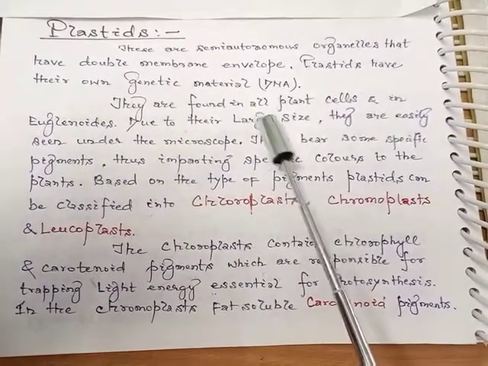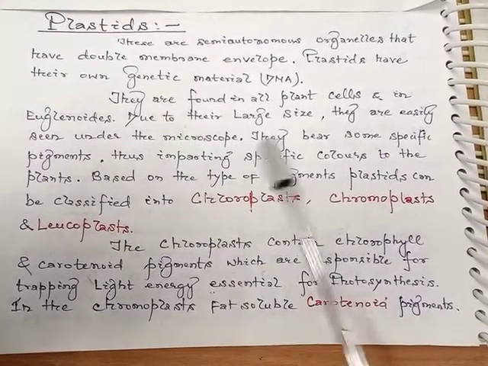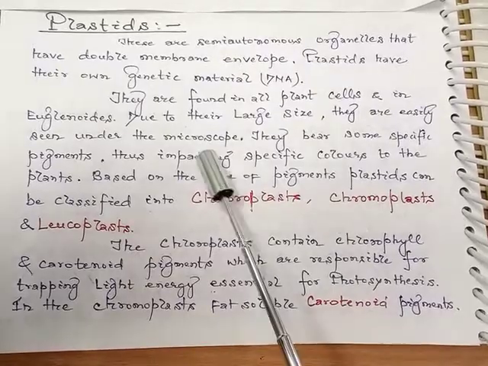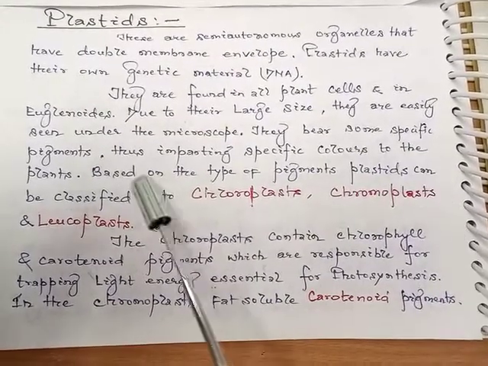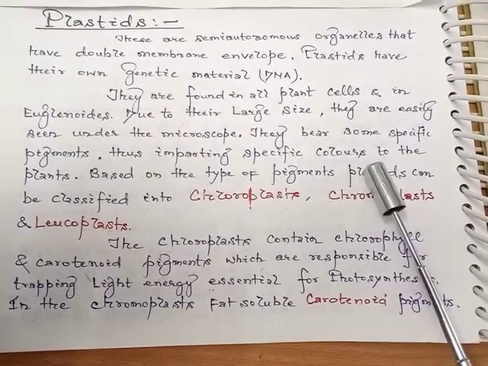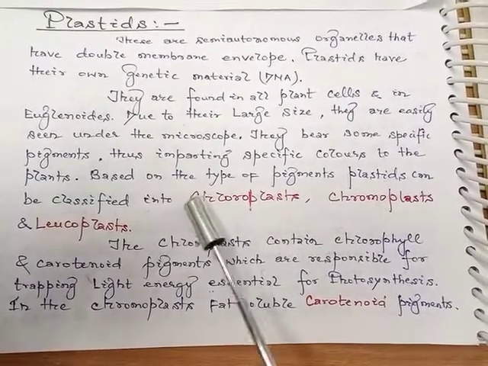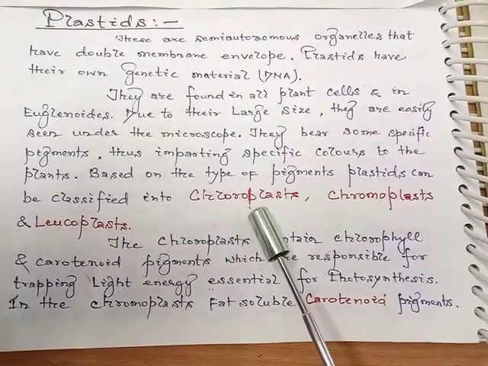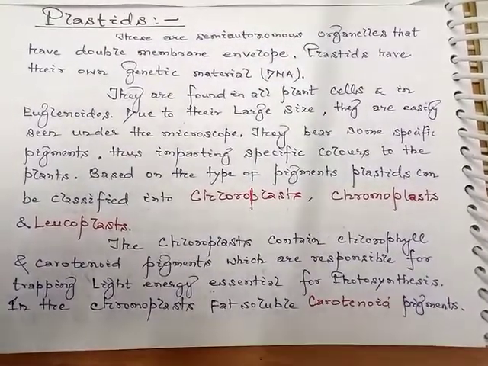They are found in all plant cells and in euglenoids. Due to their large size, they are easily seen under the microscope. They bear some specific pigments, thus imparting specific colors to the plants. Based on the types of pigments, they can be classified into three categories: chloroplast, chromoplast, and leucoplast.